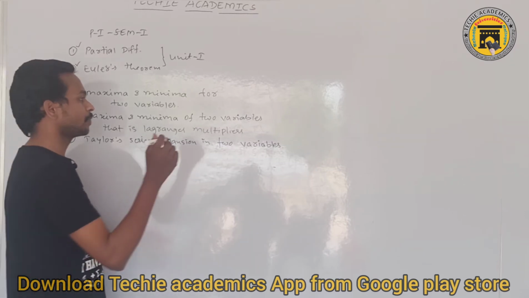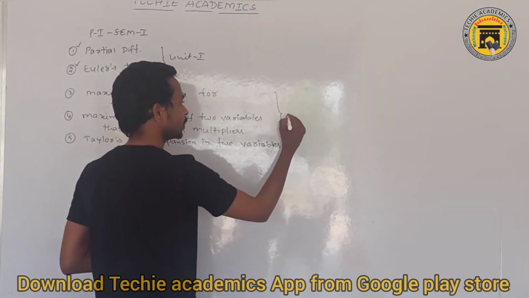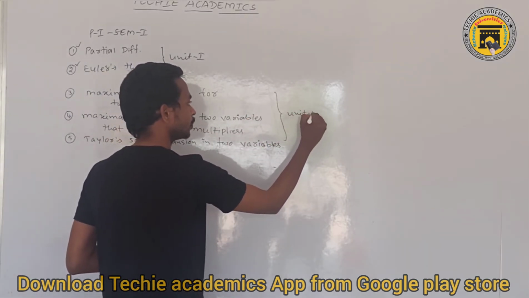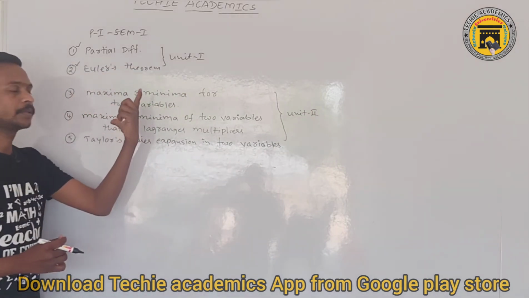These 3 topics are from the second unit.